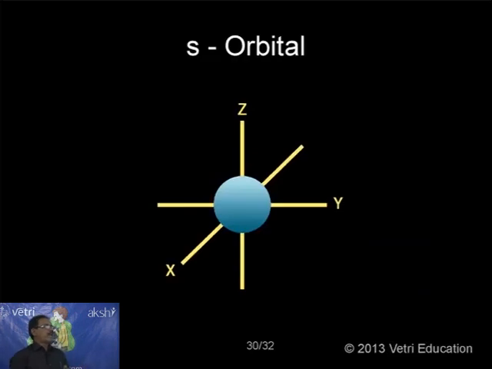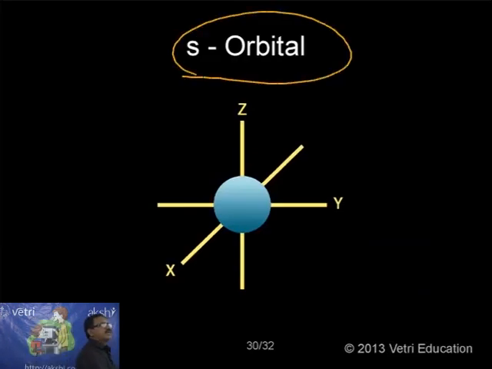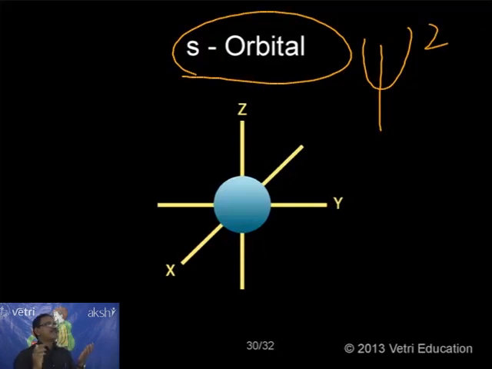Now, I am using that psi. I have explained what psi is: it is a wave function. What is psi square? Psi squared is nothing but the orbital. What is an orbital? An orbital is defined as a three-dimensional space where the probability of finding the electron is maximum. So around the central nucleus there is some space where the electron is moving. That space we call the orbital, and its size is given by psi square.